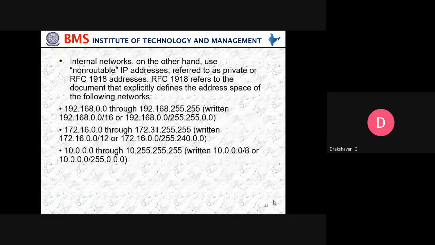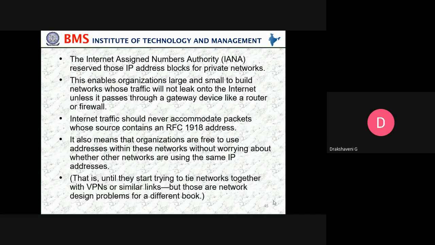The internal network, on the other hand, uses a non-routable IP address referred to as a private or RFC 1918 address. RFC 1918 refers to the document that explicitly defines the address space of the following networks. The Internet Assigned Numbers Authority, that is IANA, reserved those IP address blocks for private networks.